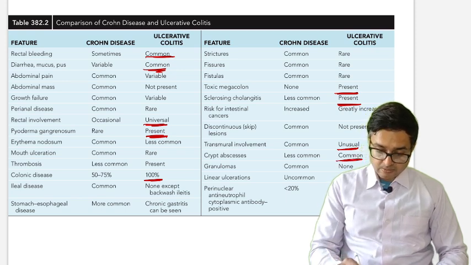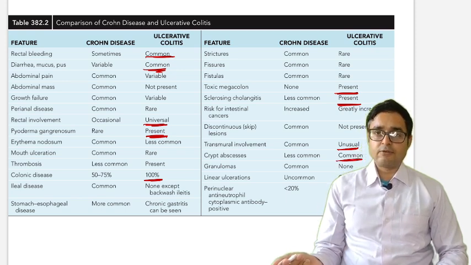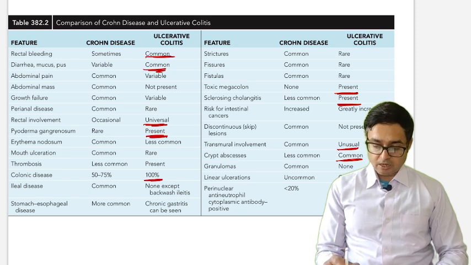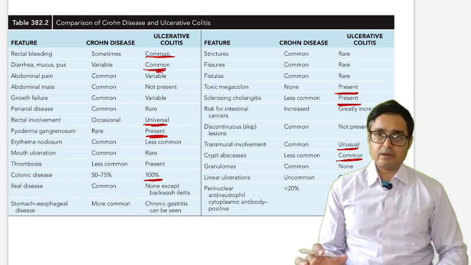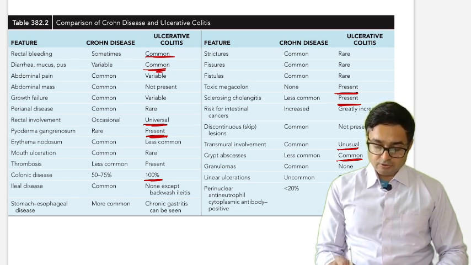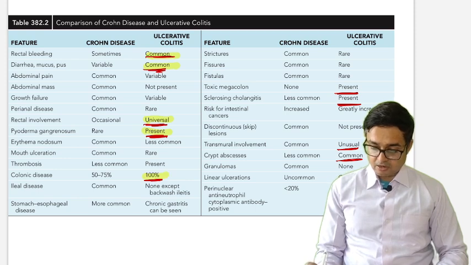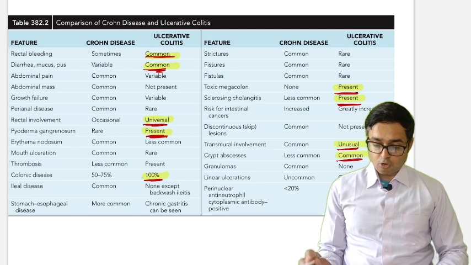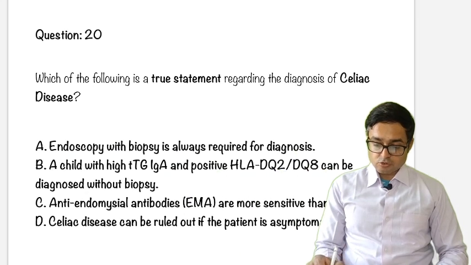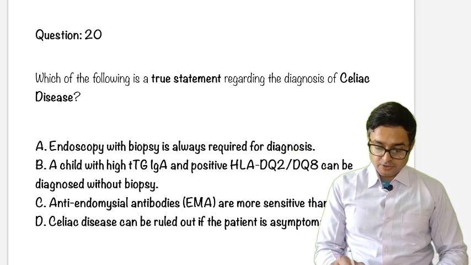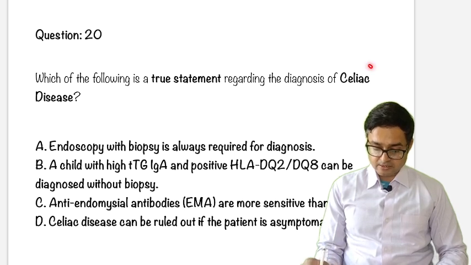So just remember these things. You will see the counterpart of these, but as of now you have to go through this table once. But as of now, just see ulcerative colitis: rectal bleeding, diarrhea, rectal involvement, pyoderma gangrenosum, colonic disease, toxic megacolon, sclerosing cholangitis, transmural involvement, crypt abscess are common. Okay, so we are moving to question number 20, which is which of the following is a true statement regarding diagnosis of celiac disease.